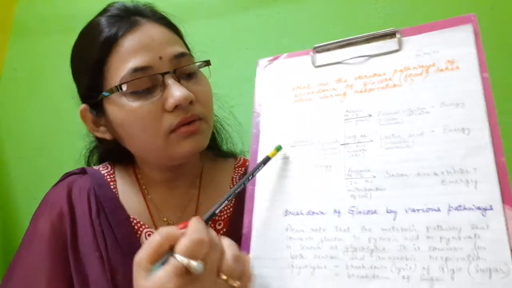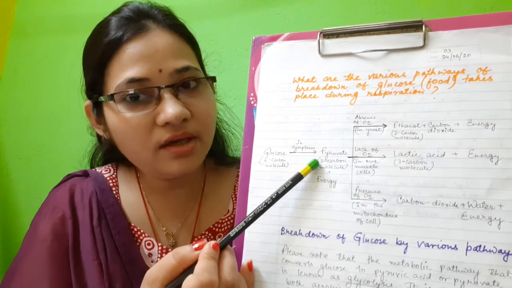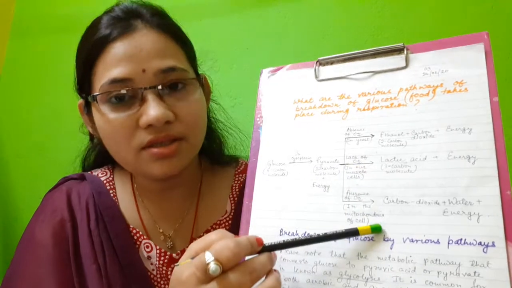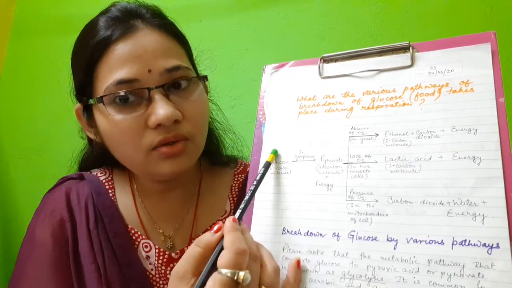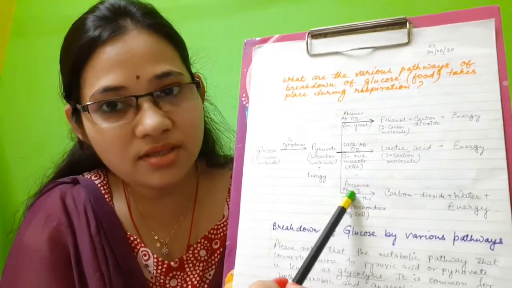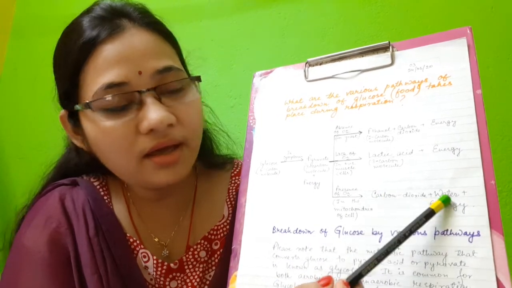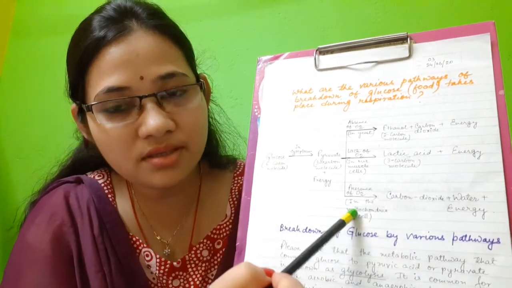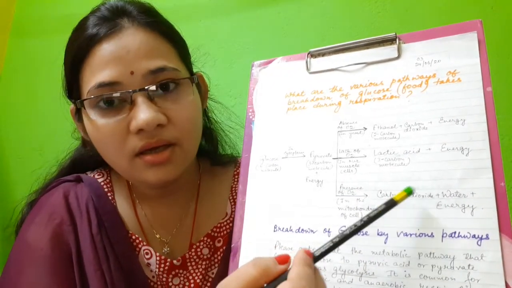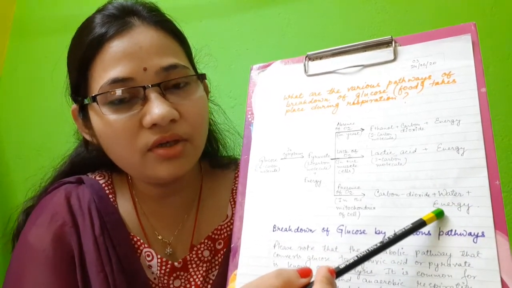Now here we will study that glucose is converted into pyruvic acid, and pyruvic acid is converted through three different types of pathways. Here you can directly write glucose plus oxygen, if aerobic, which gives carbon dioxide and water. So glucose in presence of oxygen during aerobic respiration gives carbon dioxide, water and some amount of energy. This energy is about 36 molecules of ATP.